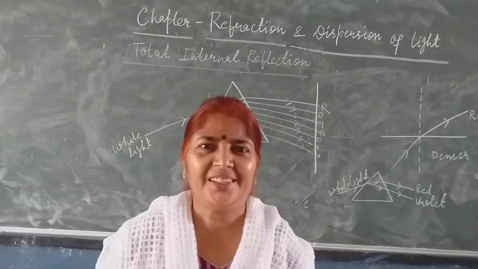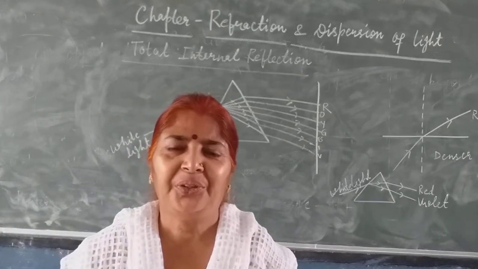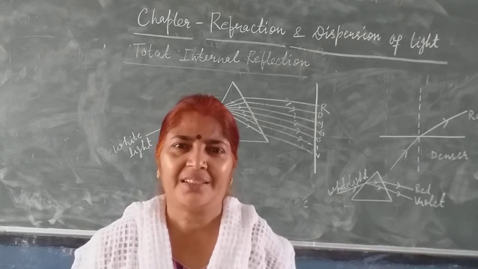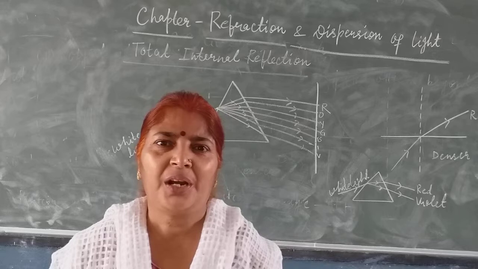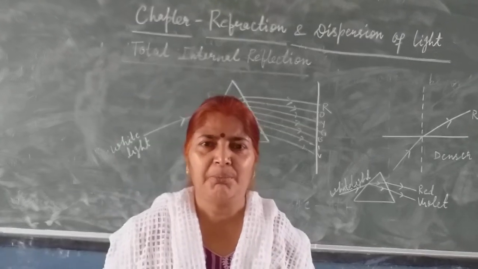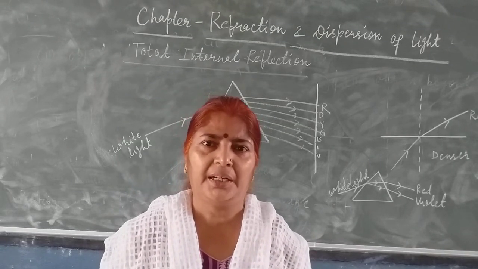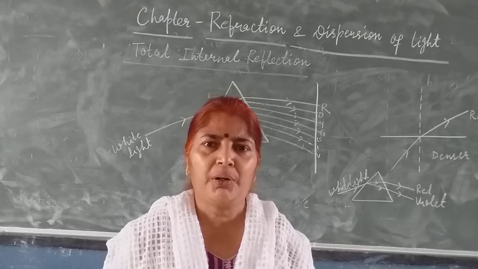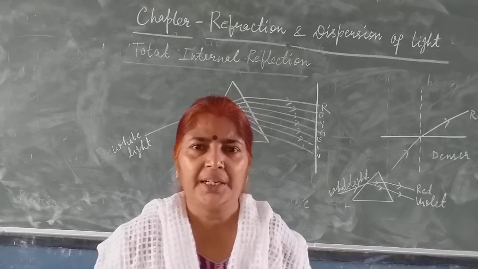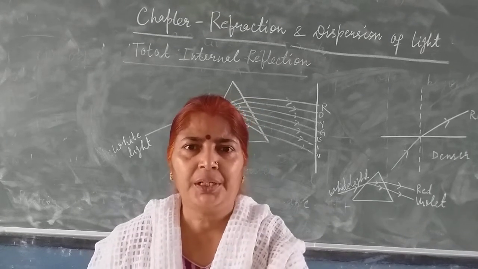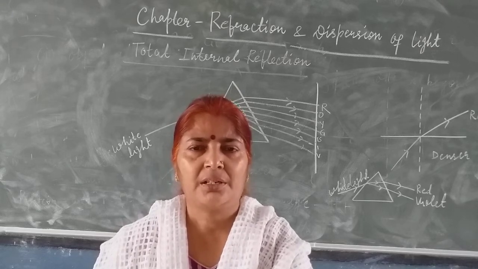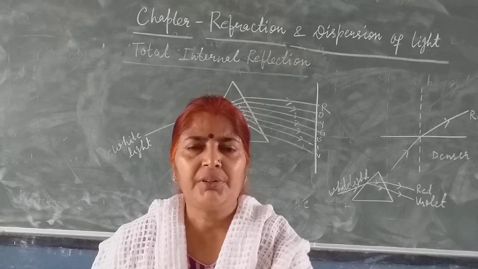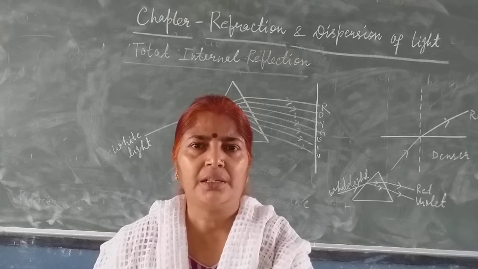Good afternoon, children. Today we are going to continue the chapter refraction and dispersion of light. In the previous class you studied the image formation by a concave lens. You have already studied that in a concave lens the image is always virtual, erect and diminished, and it is formed between focus and optical center.